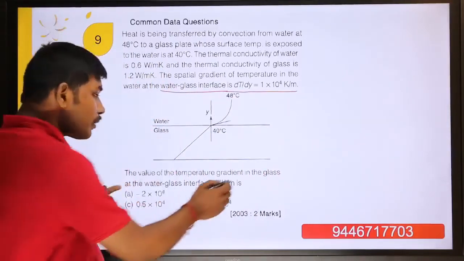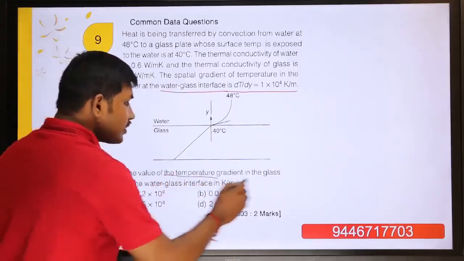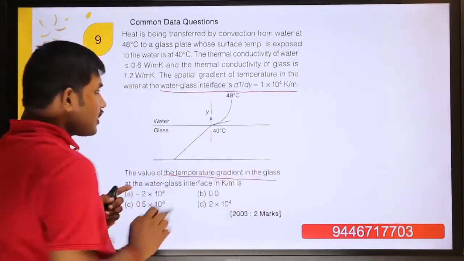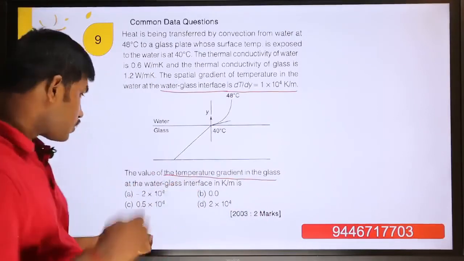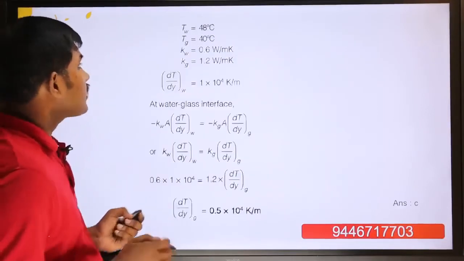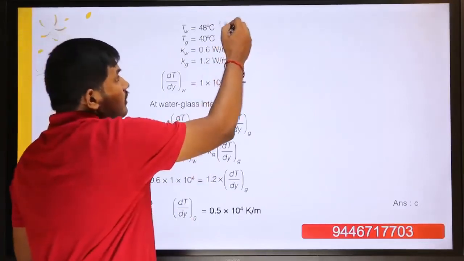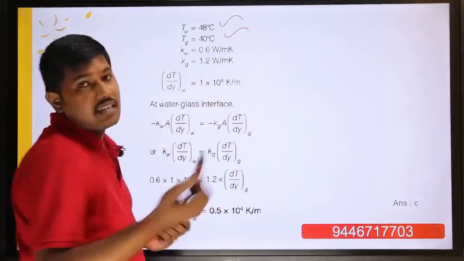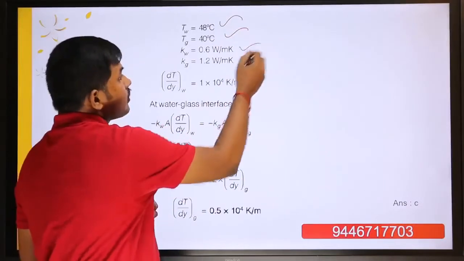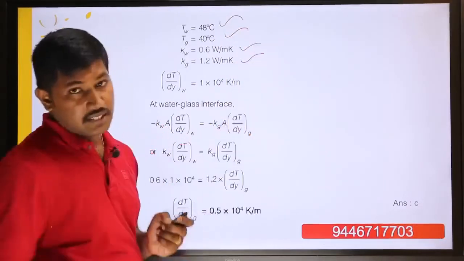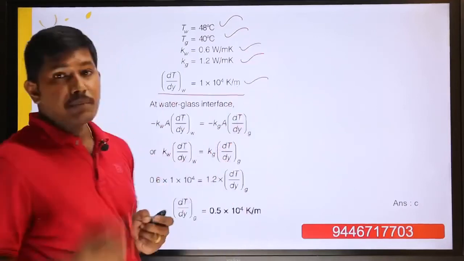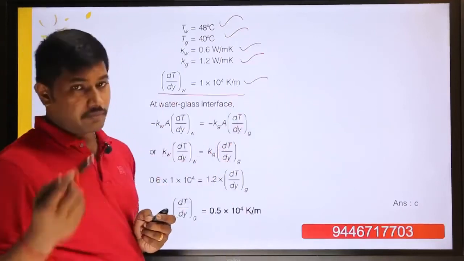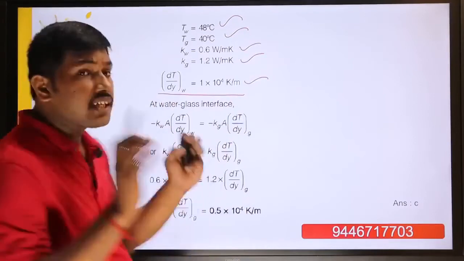So what is the value of the temperature gradient of glass? The temperature gradient of water is already given. I have to find out the temperature gradient at the interface. The solution is that TW and TG are given as convection. Then KW, the thermal conductivity of water, and the thermal conductivity of glass are given. It is also given dT by dy, the temperature gradient of water, that is 1 into 10 power 4. These are the data given.